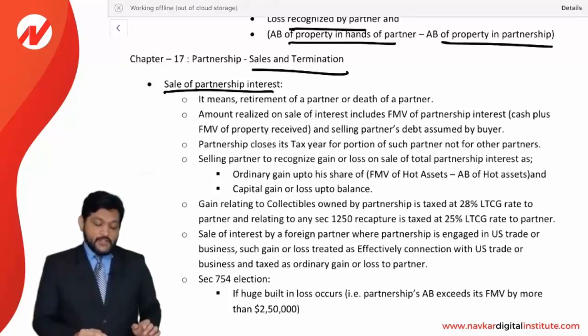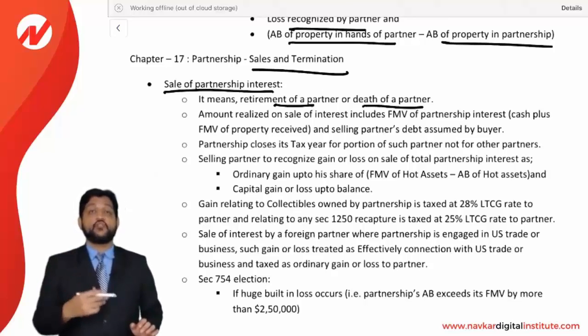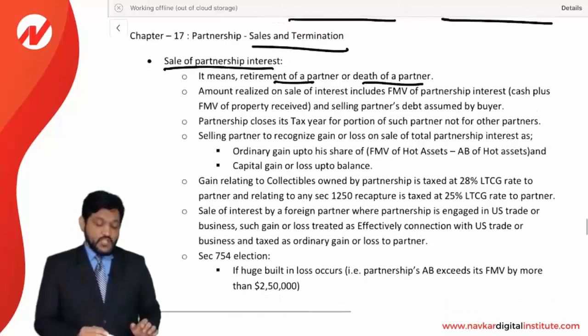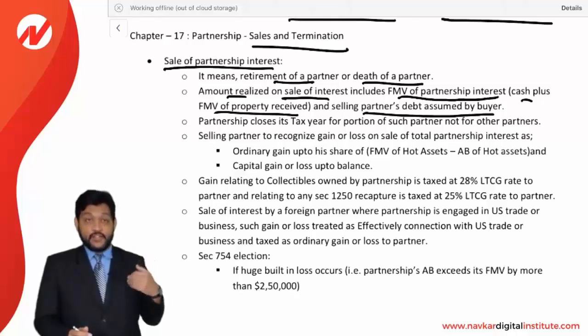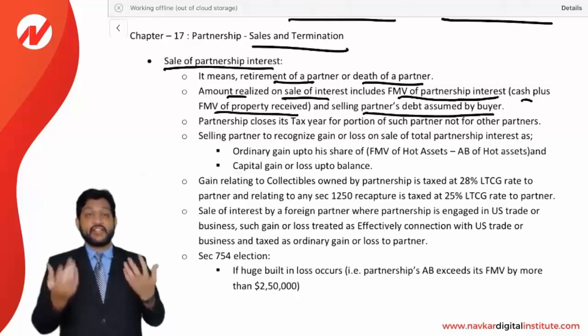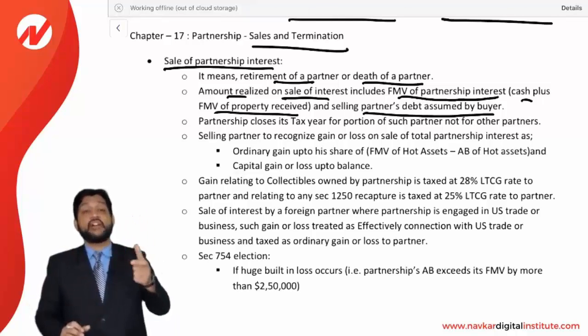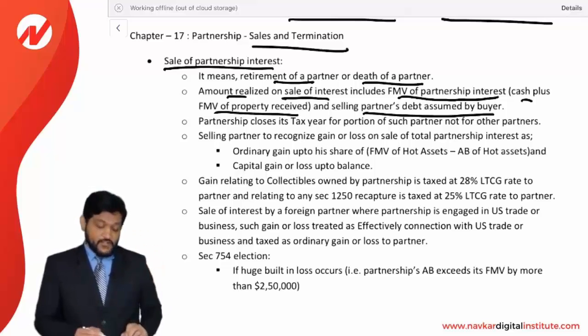Sale of interest means retirement of a partner or death of a partner, when the whole share is being sold to someone, when the whole share is being terminated. The amount realized on sale of an interest includes the FMV of the partnership interest, that is cash plus FMV of the property received, and the selling partner's debt assumed by the buyer. See, two things to be considered: cash plus FMV of the property received plus the partner's debt assumed by the buyer. So whenever a partner's share is being sold, the partner's debt assumed by the buyer is also to be considered as an amount realized on the sale of interest.